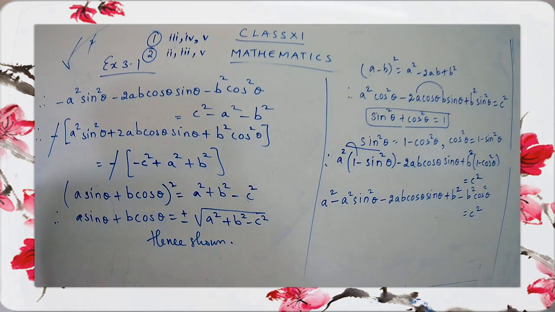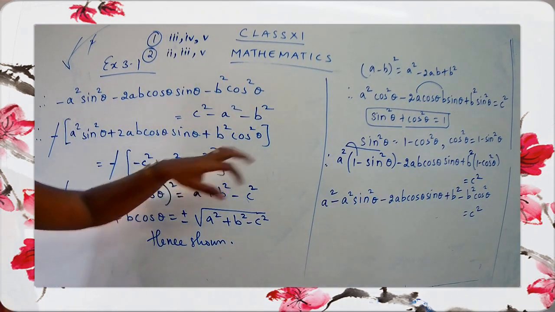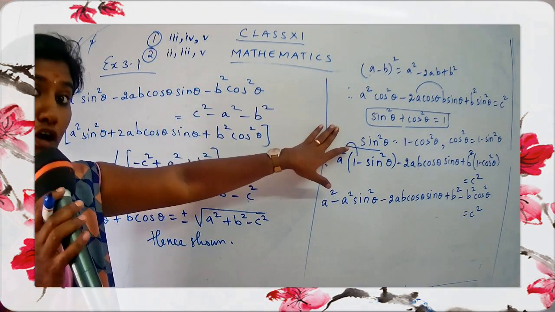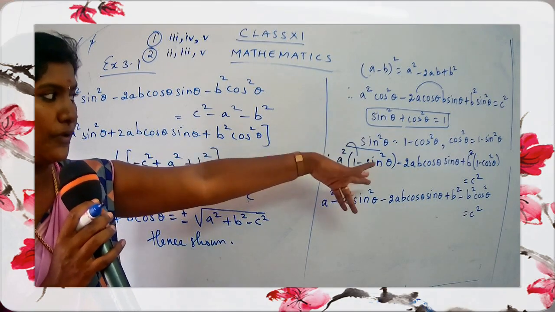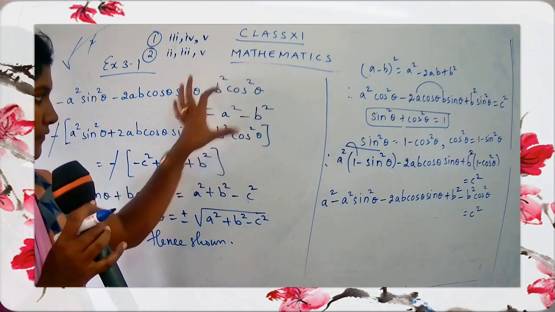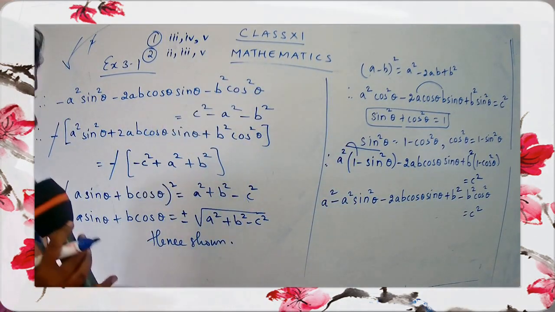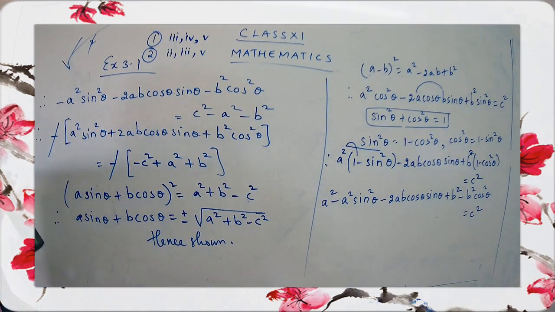So we started from the given part and here we just used the algebraic identity, and then also we used a trigonometric identity, sine square theta plus cos square theta. We got the value, we substituted, we simplified and we got the required answer.